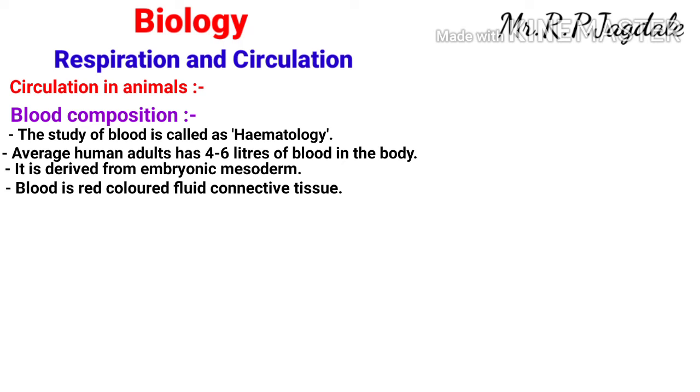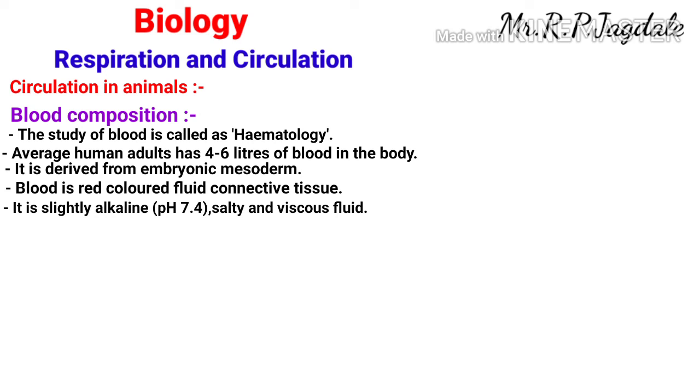The blood is slightly alkaline. The pH of blood is 7.4. It may also be asked. The pH of blood is 7.4, slightly alkaline. It is a salty and viscous fluid.